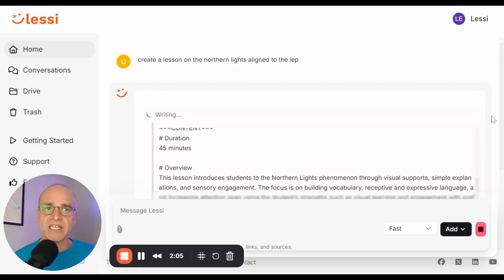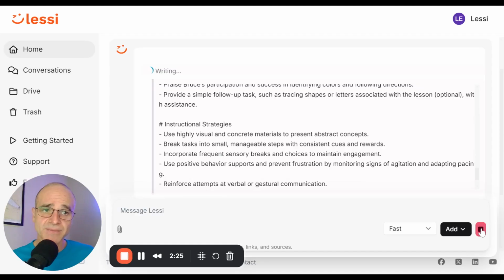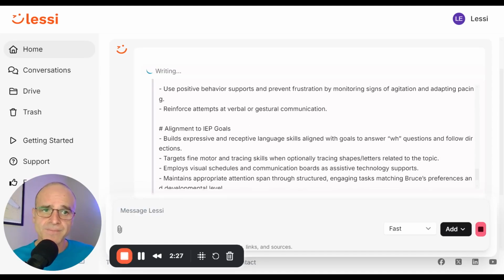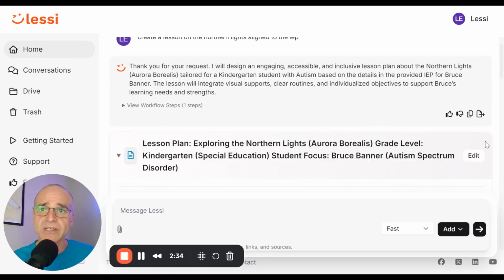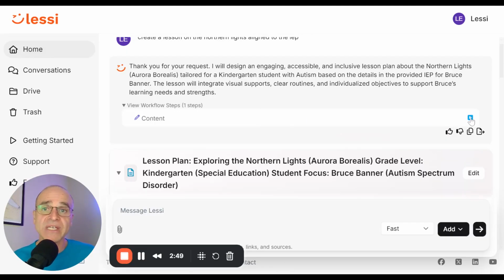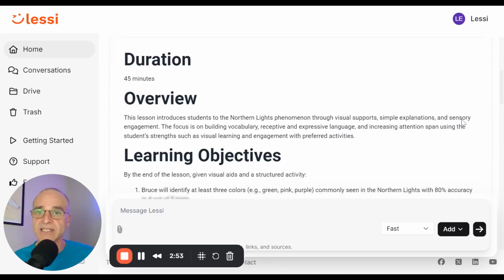Okay, so it's picked up the IEP, and if for some reason it's not generating a response that looks promising, you can hit the stop button. But so far, it looks good. Okay, now it has created some content, and that's going to appear. All right, so now Lessi's given us a message. I will design an engaging, accessible, and inclusive lesson plan about the Northern Lights tailored for a kindergarten student with autism based on the details in the provided IEP. We can see the workflow, and we can see the content that was created. So now let's take a look at the content that was created.